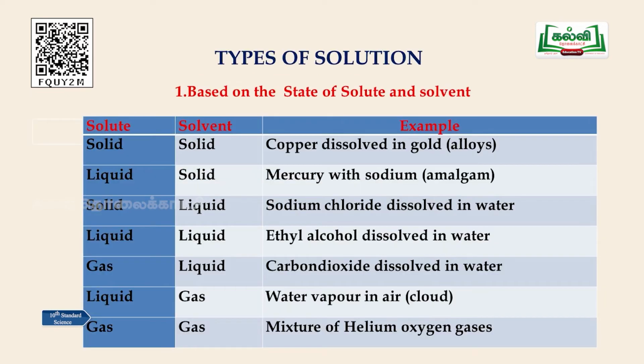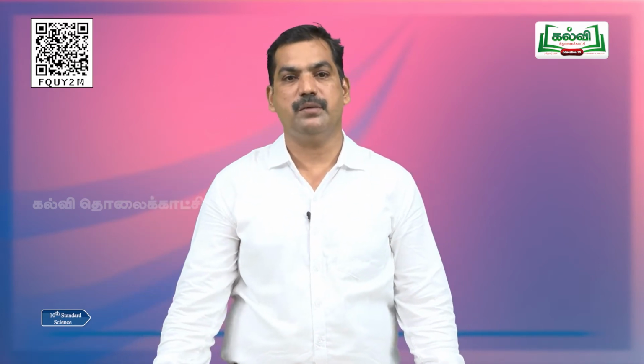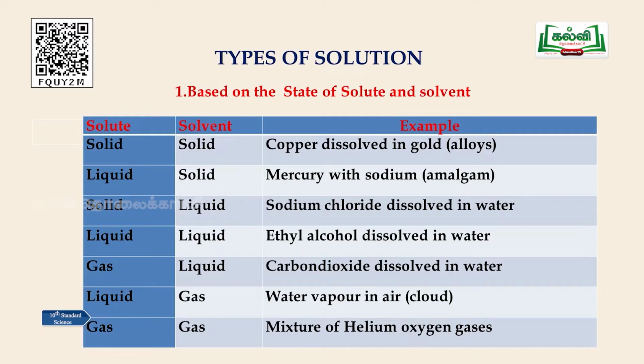Now, the next one is types of solution. Types of solutions are based on the state of the solute and the solvent. The first classification is based on the state. State means, in lower standards you already studied solid, liquid and gas. This is basic, you already know that. Now, the state of the solute is solid and the state of the solvent is solid. Such a solid mixture we call a solid solution.